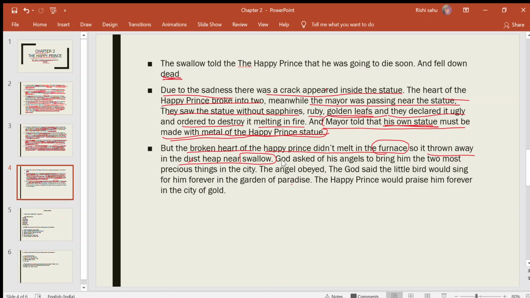God asked his angels to bring him the two most precious things in the city. What are the precious things in the city according to God? The broken heart of the Happy Prince and the dead body of the swallow. The angels obeyed God, and they brought the swallow bird's body and the broken heart of the Happy Prince.